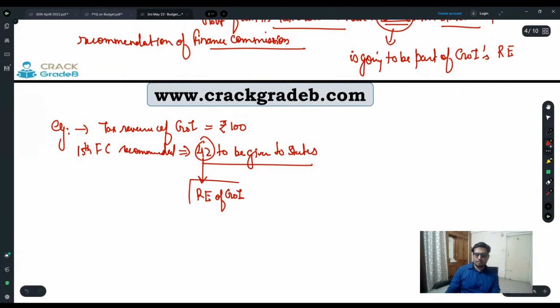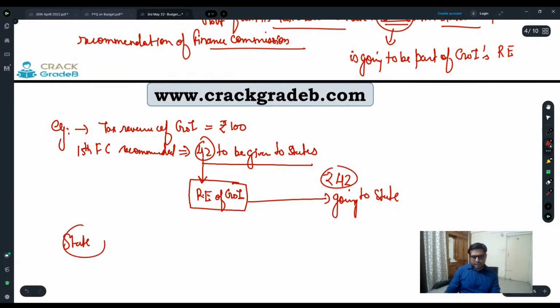It is going to be part of the government of India's revenue expenditure. But this 42 is going to the states.